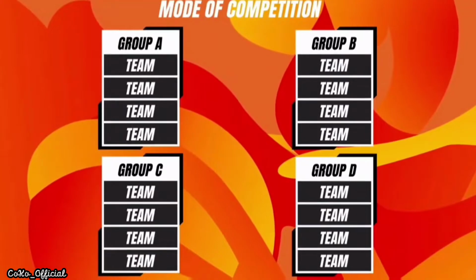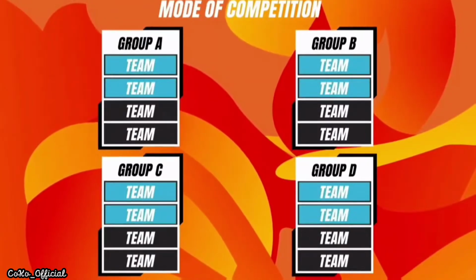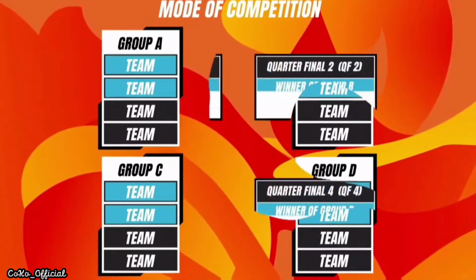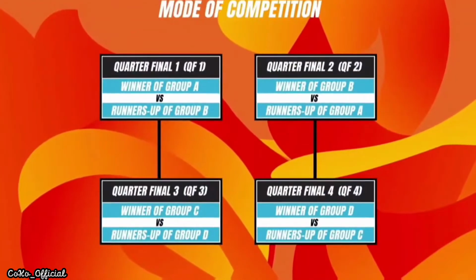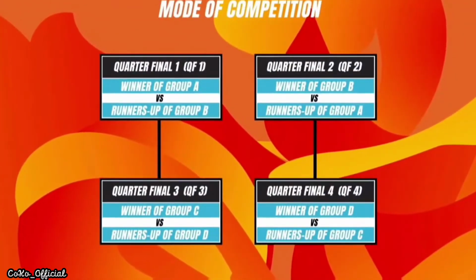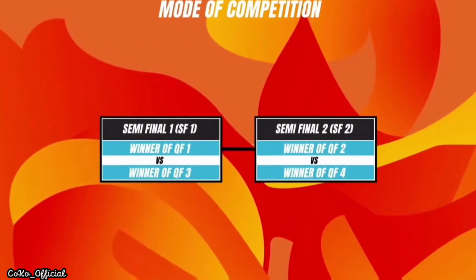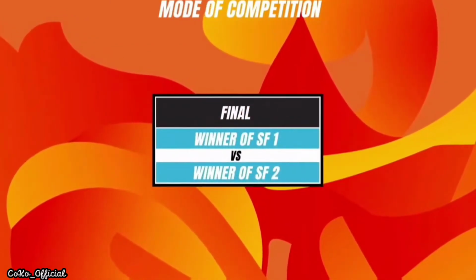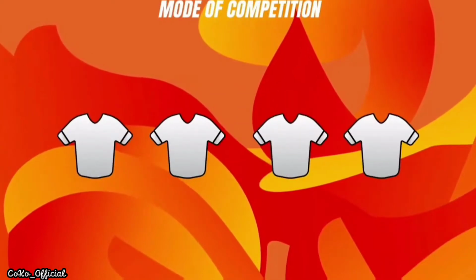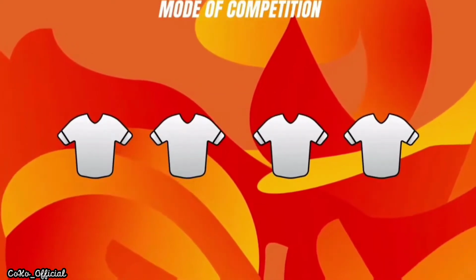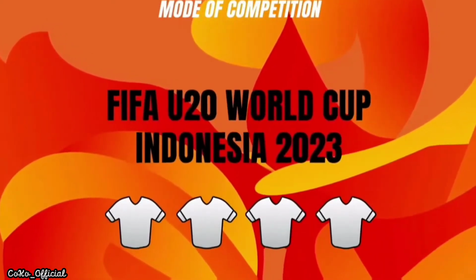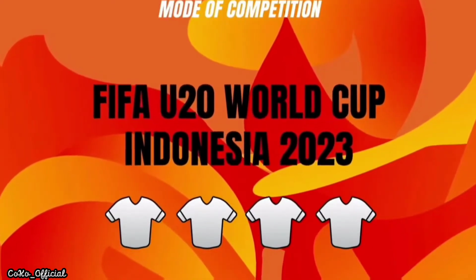The top 2 teams in each group, 8 teams in total, will qualify to the knockout stage, quarterfinals, with the 4 winners qualifying to the semifinals, before the winners advance to the final. The top 4 ranked teams in the competition shall qualify to the FIFA Under-20 World Cup Indonesia 2023.